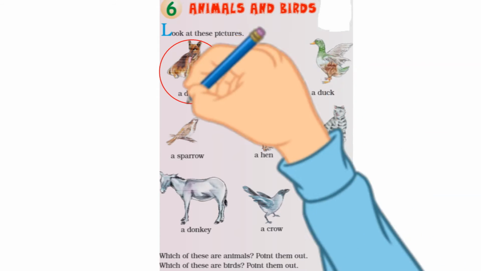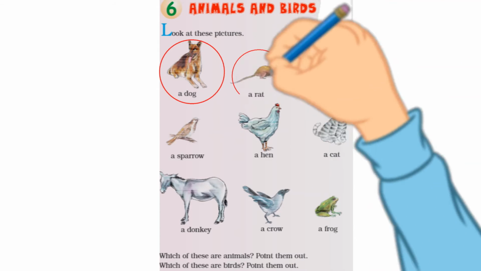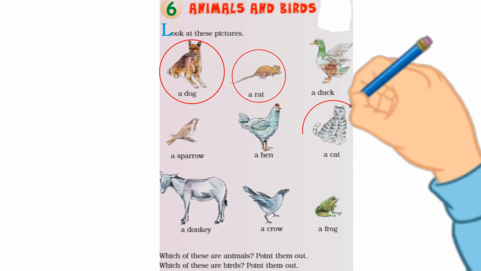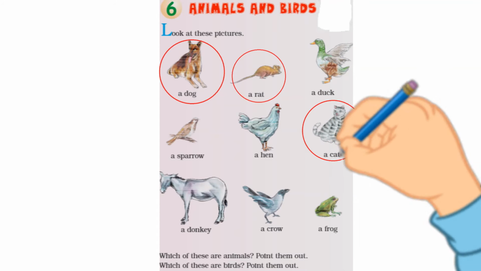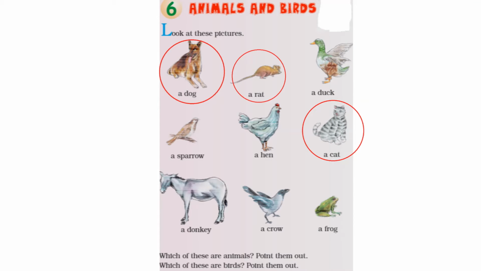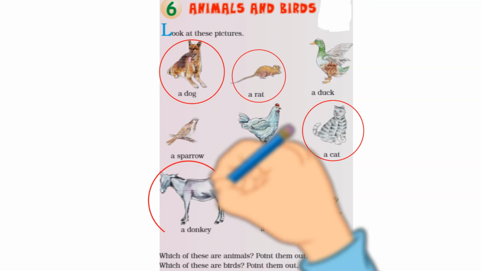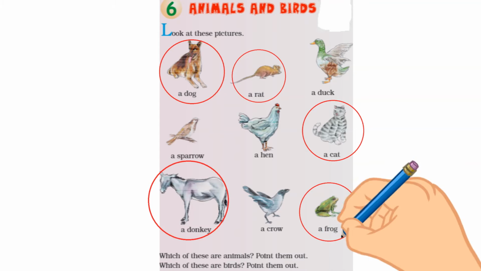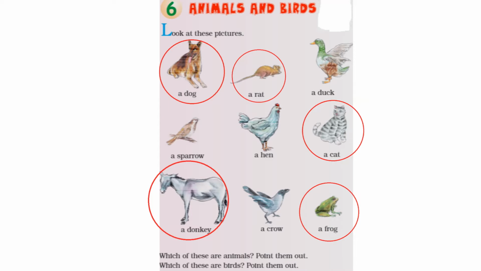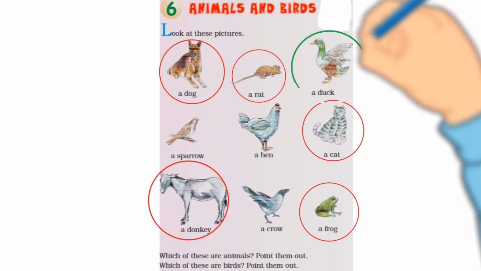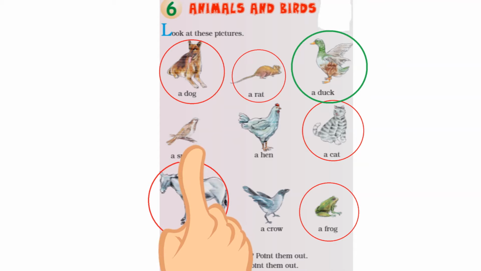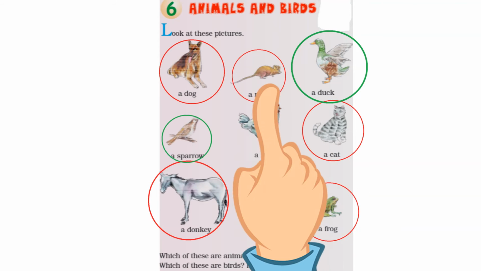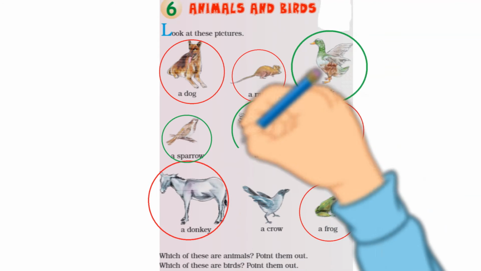Dog, correct. Rat, a cat, a donkey, and a frog. Right. Next question. Which of these are birds? Point them out. So we are going to circle the birds with green color. A duck, a sparrow, a hen, a crow. Right.